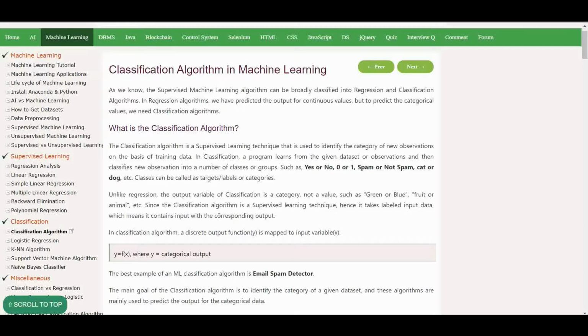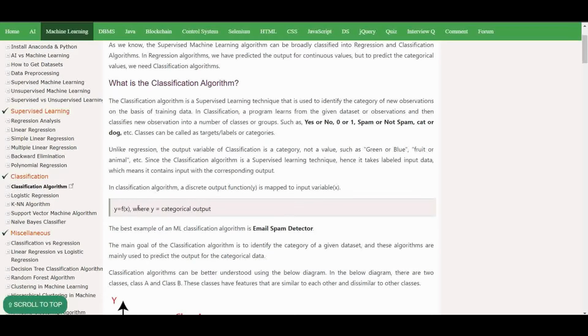So we are going to use four classification algorithms: one of which is logistic regression, another is the KNN algorithm, the third one is the support vector machine algorithm, and the fourth is the naive Bayes classifier. We are going to start now with logistic regression.